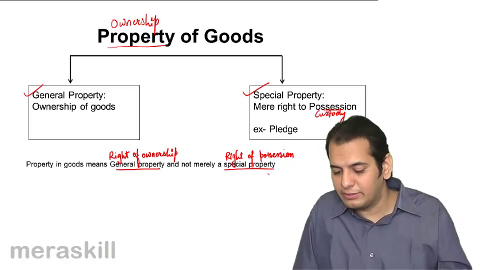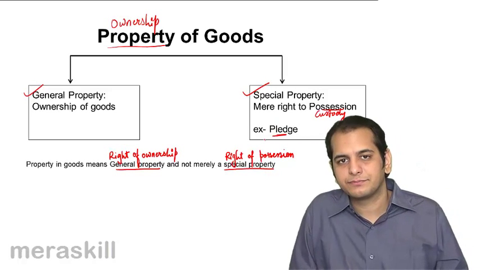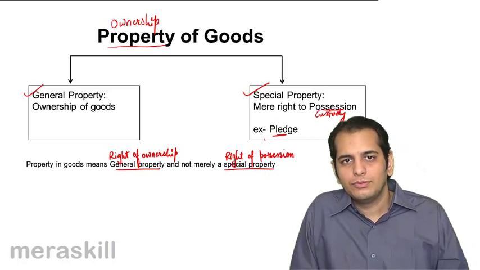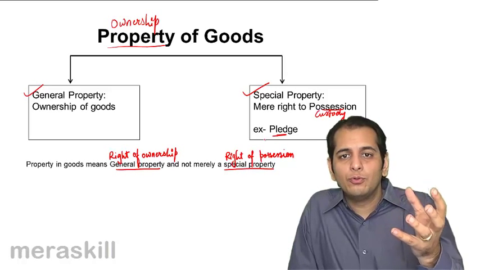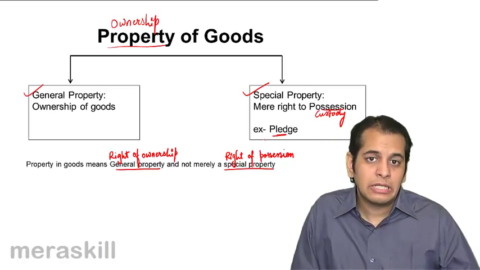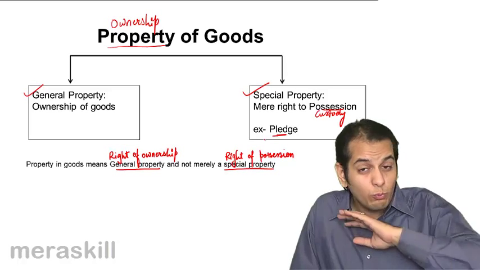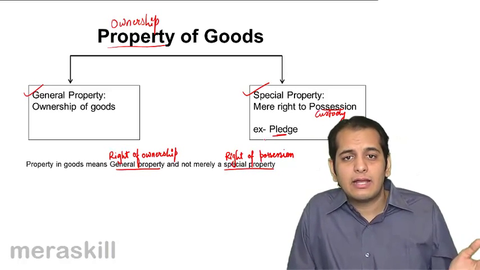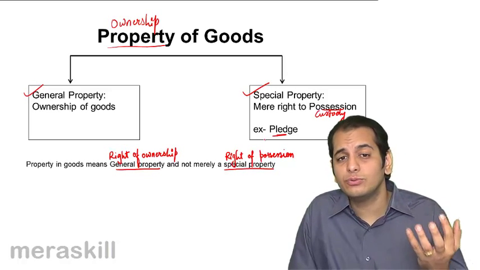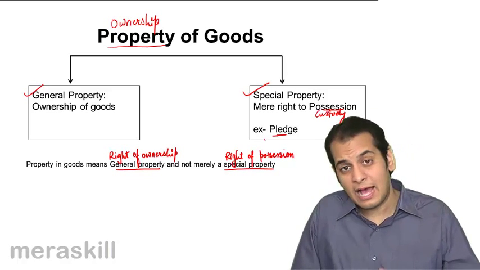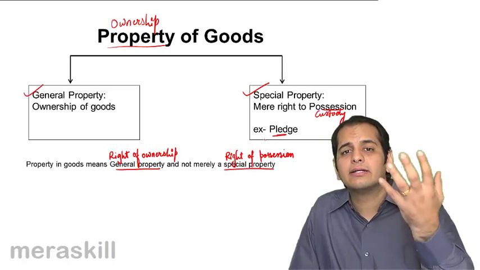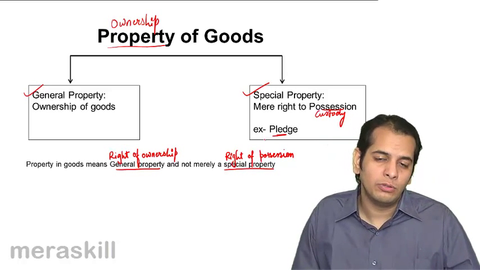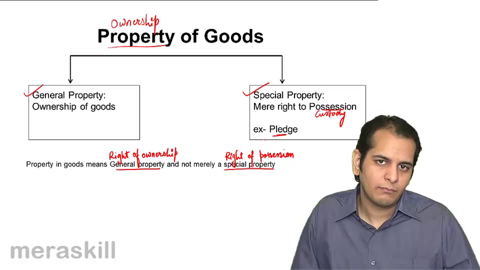Let me give you an example of pledge in this case. You own some gold. Now you are in need of money, but you don't want to sell the gold. So you go to the bank and ask for a loan. The bank tells you to give some security. So as security, you give the bank the gold that you own and possess.